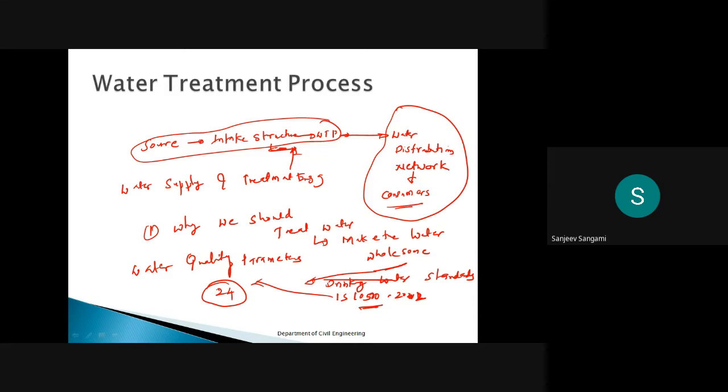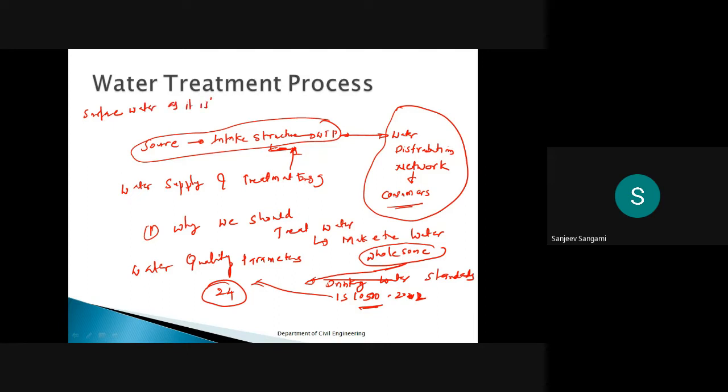All the parameters should be within the limits. Then only can I say that the water is wholesome. If I want to make the water wholesome, then I have to apply the proper water treatment process for the contaminated water, because you cannot drink the surface water as it is. I already said you cannot drink the surface water as it is.